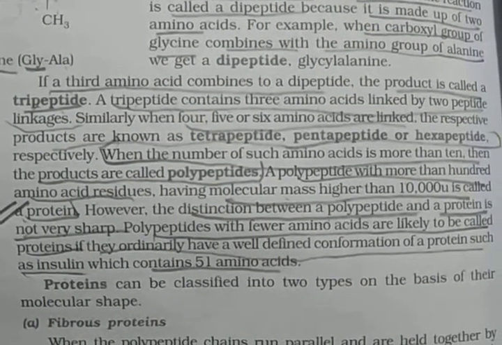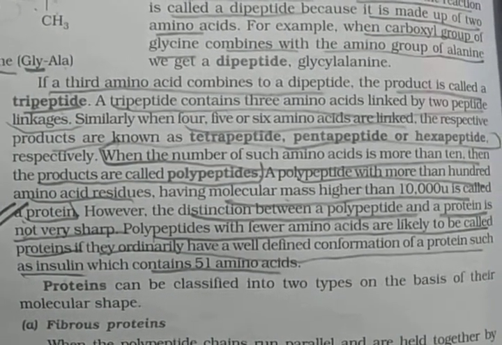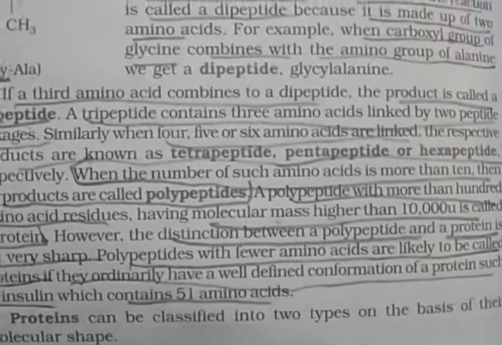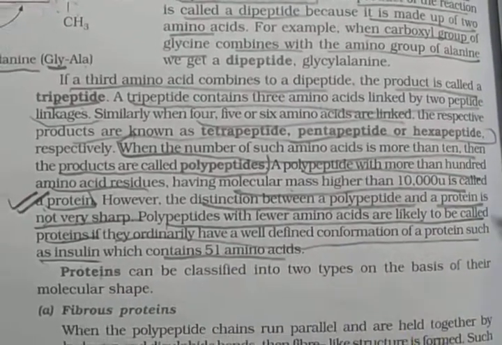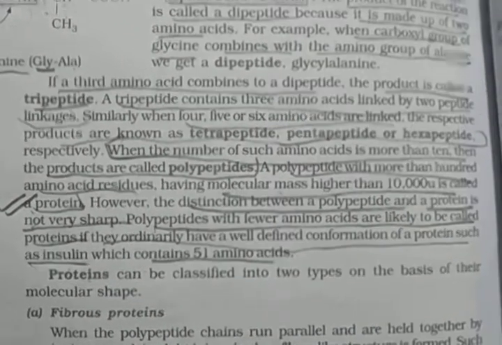So insulin is ordinarily considered a protein with a well-defined conformation, although it contains only 51 amino acids. Clear?